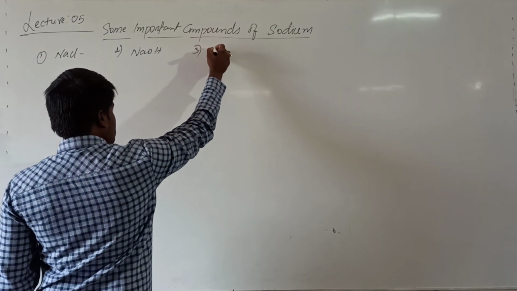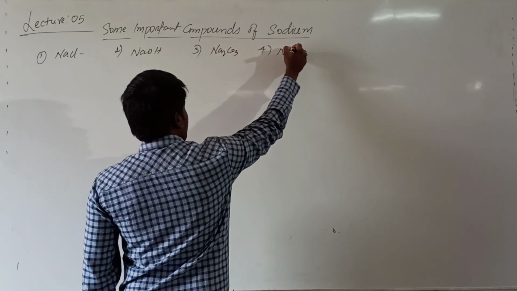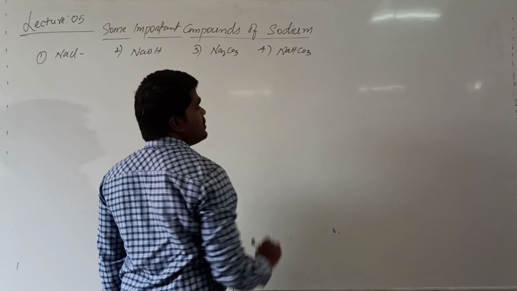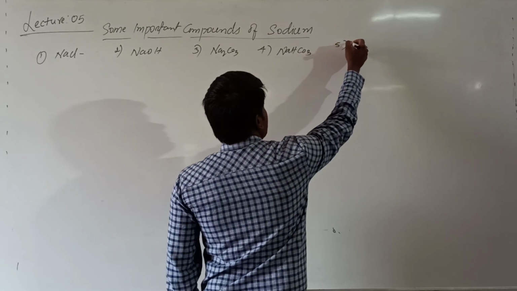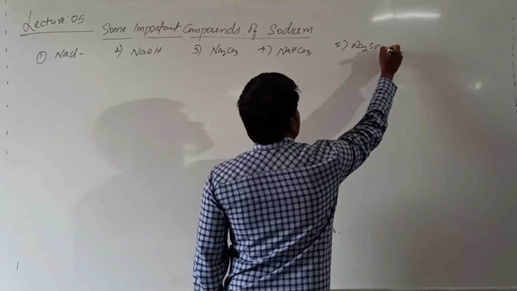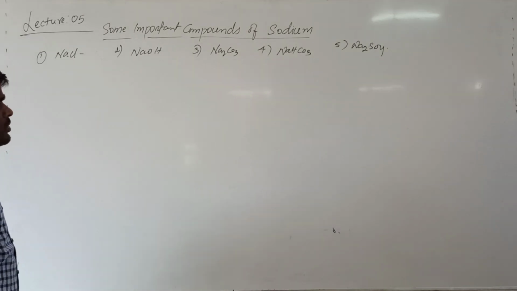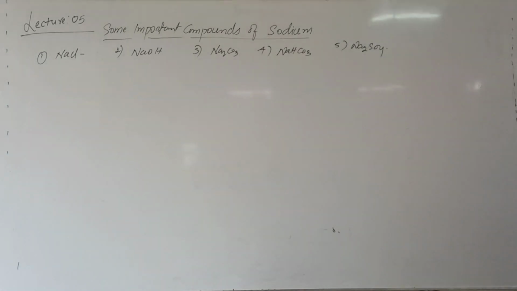It will form sodium carbonate, sodium hydrogen carbonate. It also forms sodium sulfate, etc. These compounds are commercially important. We are going to discuss some of these compounds one by one.